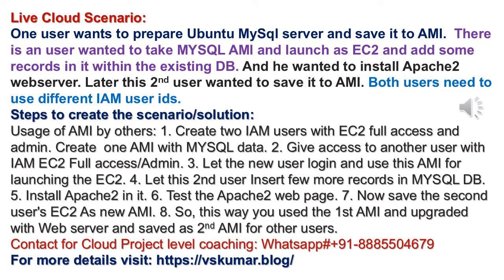So what we need to do is with AMIs, let us take this similar to a live scenario. One user wanted to prepare an Ubuntu MySQL server and save it to AMI. It means he wants one EC2 which has got a setup of MySQL server, and that should be available for him under Amazon Machine Image. That is for one user requirement.